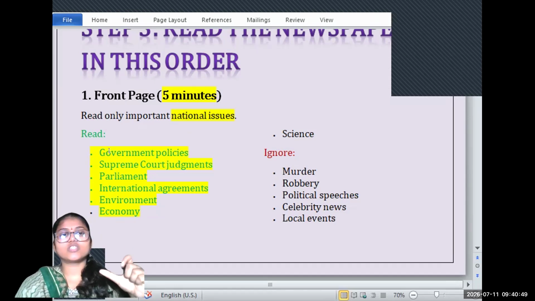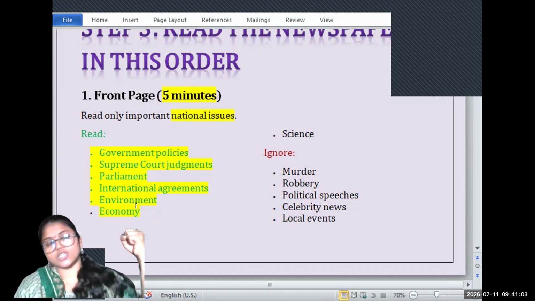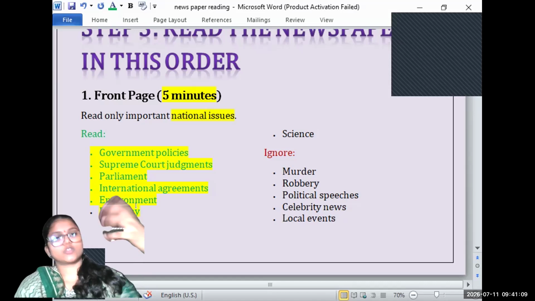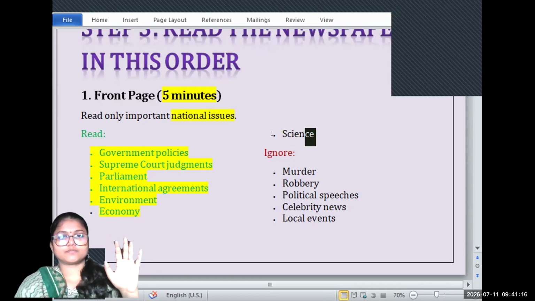Whatever issues are relevant to national importance and are there in the UPSC syllabus, you should consider. And I'm saying again, you're not reading this right now. You're just fetching the relevant articles: those related to government policies, Supreme Court judgments, Parliament, international relations, environment, economy, and science and tech as well.